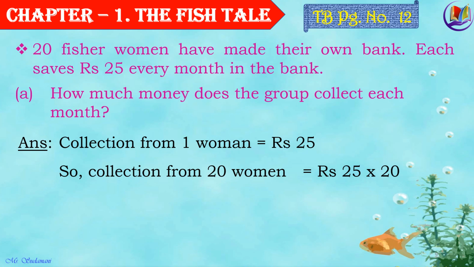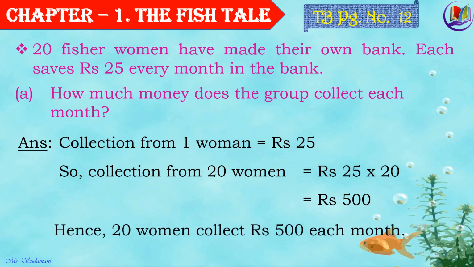That is, if one woman is able to save rupees 25, then 20 women would be able to save more, isn't it? So more means we do multiply here. So 25 twos are 50 and adding the 0 at the end, that would be rupees 500. Hence 20 women collect rupees 500 each month. Now let's move on to the next part of this question.